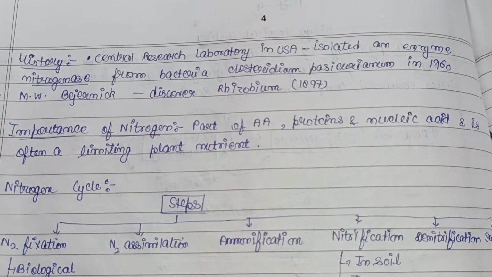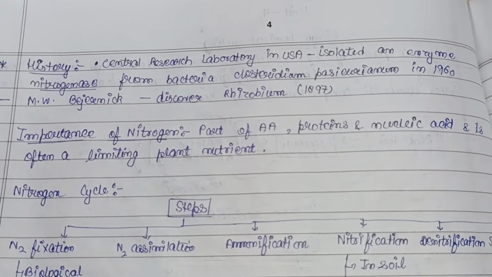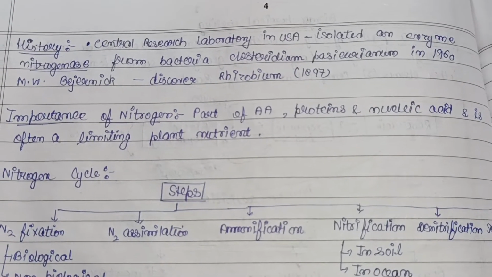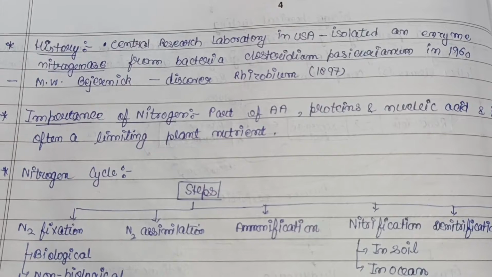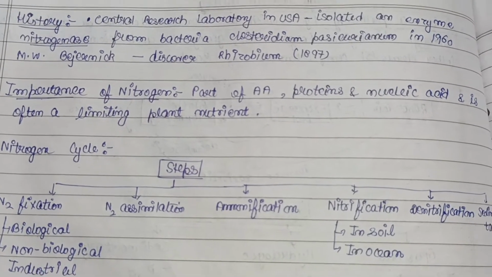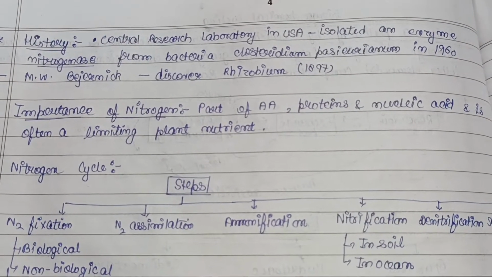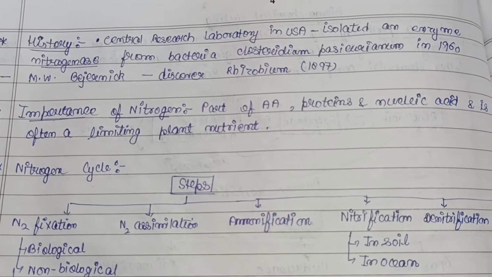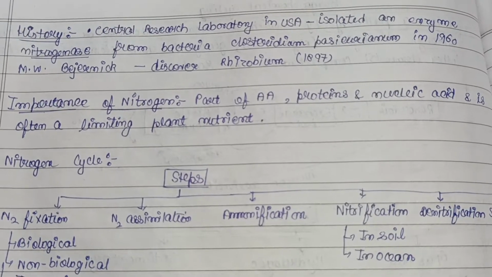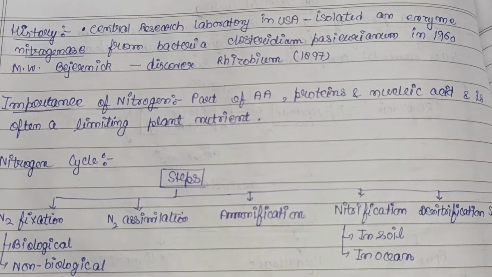Then the history of the nitrogen cycle. The Central Research Laboratory in USA isolated an enzyme, nitrogenase, from the bacteria Clostridium pasteurianum, in 1960. Later, M.W. Beijerinck discovered Rhizobium in 1897. Then the importance of nitrogen. Why are we studying its cycle? It is a part of amino acids, proteins, and nucleic acids, that is DNA and RNA, and is often a limiting plant nutrient also.